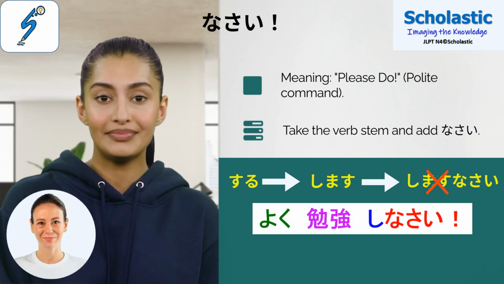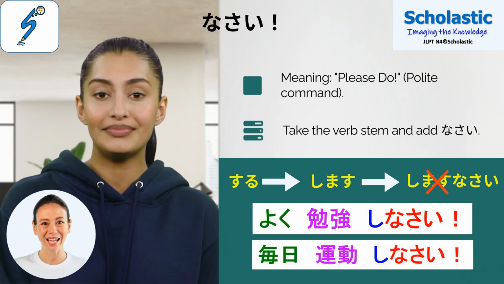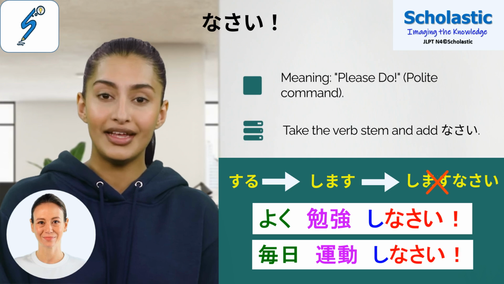The usage of it. よく勉強しなさい。 Please study well. Another usage example. 毎日運動しなさい。 Please do exercises daily.